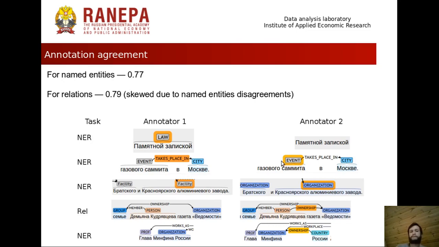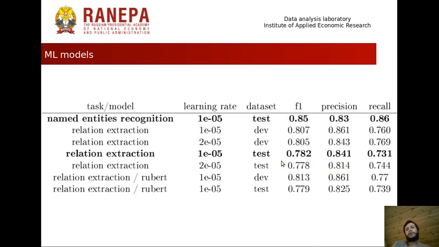So we also trained some models for named entity recognition and relation extraction. We used only transformer BERT-based models.